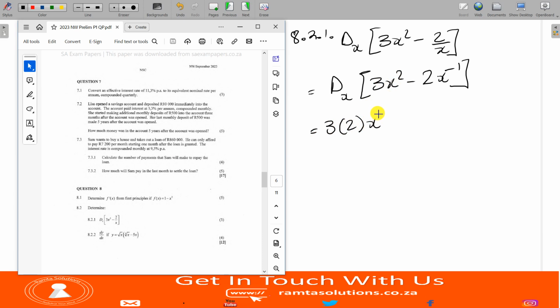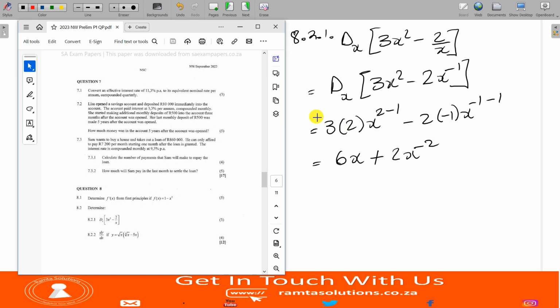Now on that power, you subtract 1, so 2 minus 1. Minus 2, you multiply with the power. What was the power? Minus 1. X to the, you subtract 1 from the power. The power is minus 1, so it'll be minus 1 minus 1. So what is this? This is 6x, because 2 minus 1 is 1. And negative times negative is positive 2x to the negative 2.